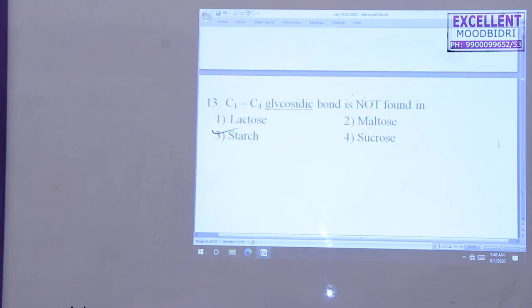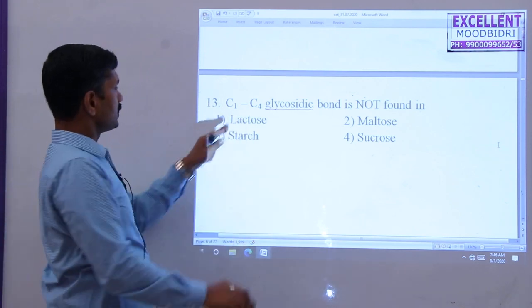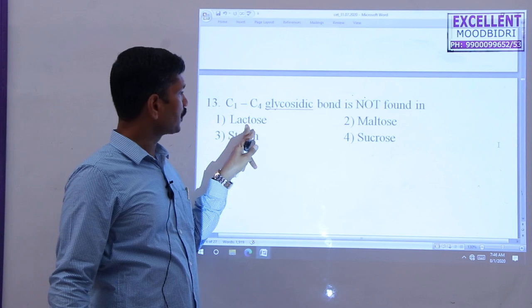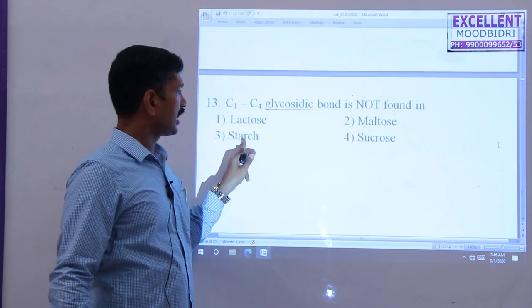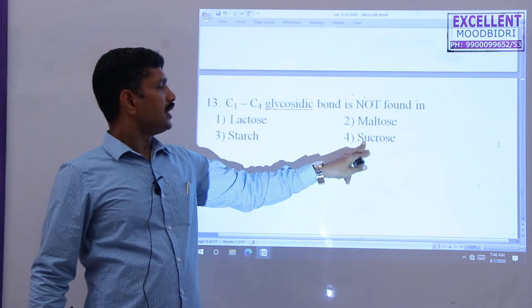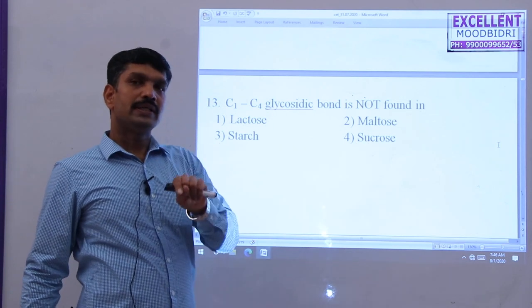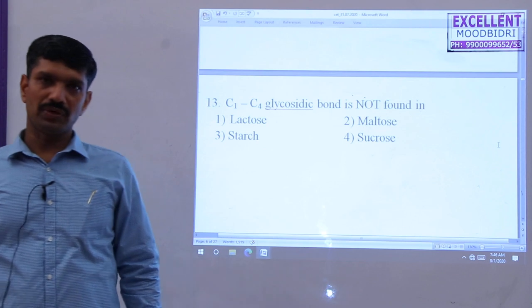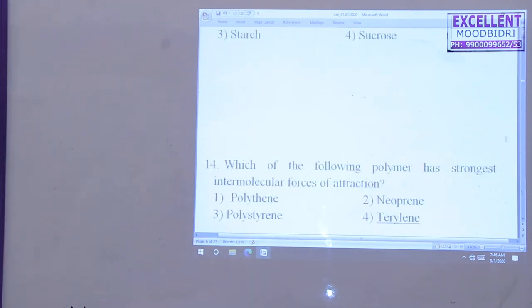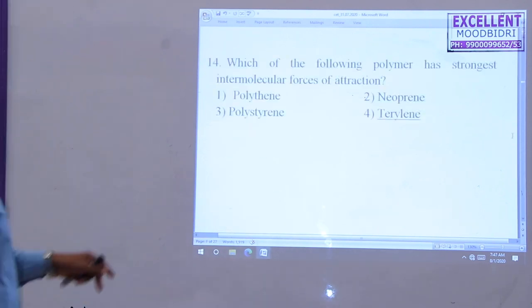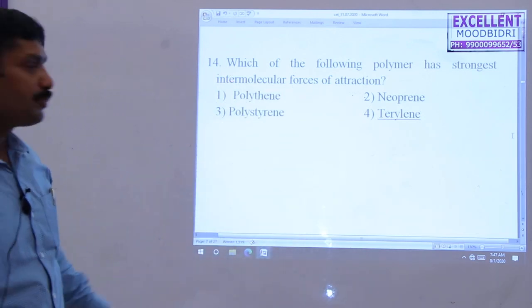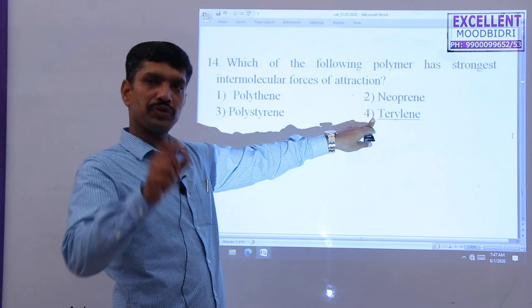Next question. C1-C4 glycosidic linkage is found in lactose, maltose and starch, but in sucrose we cannot find it. In sucrose we find a C1-C2 linkage, but in the remaining three cases we find the C1-C4 linkage. Next question, which of the following polymers has the strongest intermolecular force of attraction? Actually Terylene. In the case of Terylene, we have to find the hydrogen bonding.